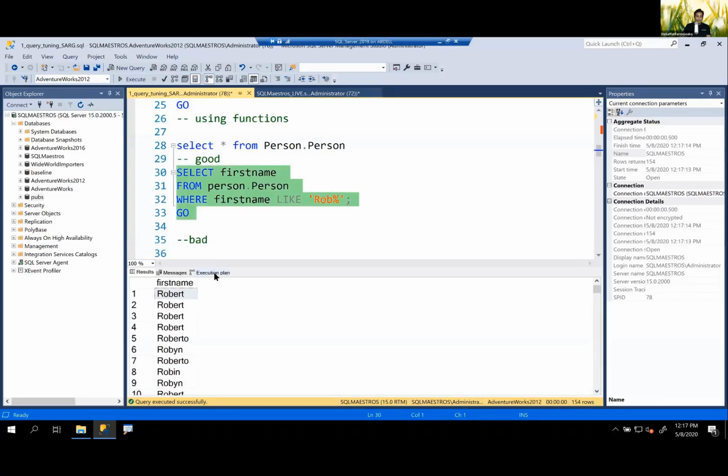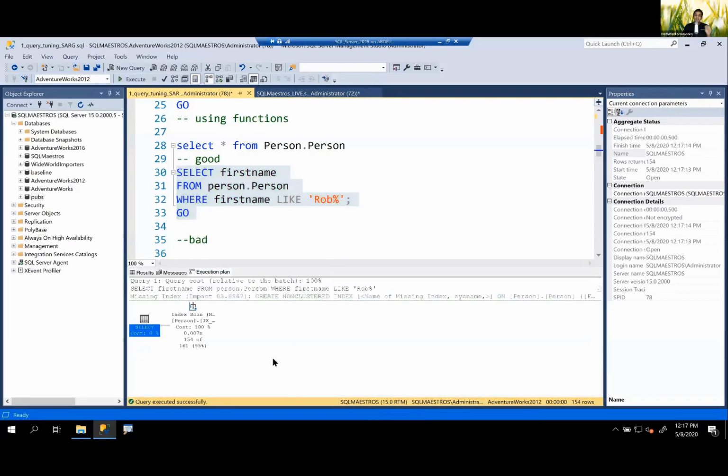When you go into the execution plan, you can see that a scan is happening. Now, let's say I've learned this concept of sargability, and my mind is always working towards seek, seek, seek all the time. Now think about this. Just because I showed you sargability and an example where the index should be seeking and not scanning, it doesn't mean that you always force SQL Server to seek all the time.